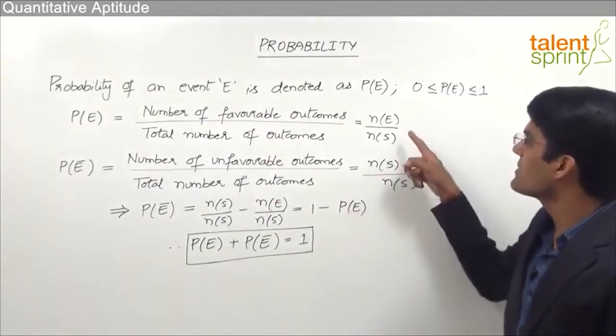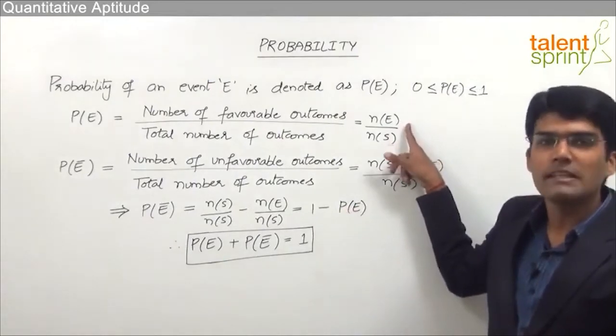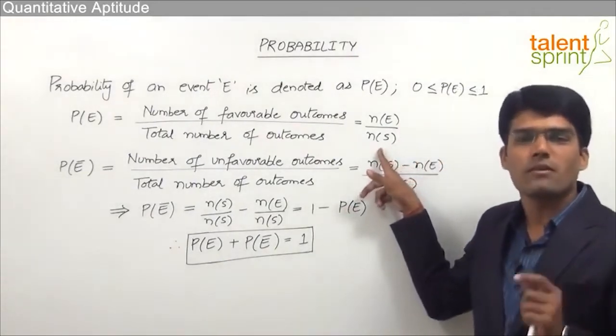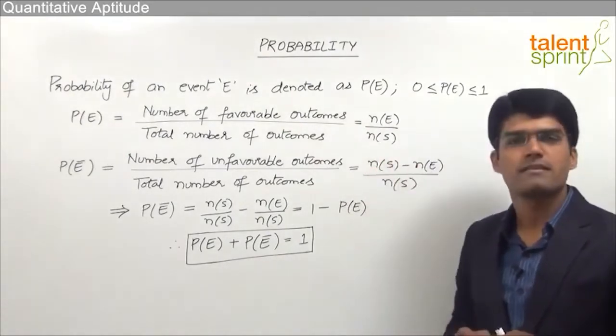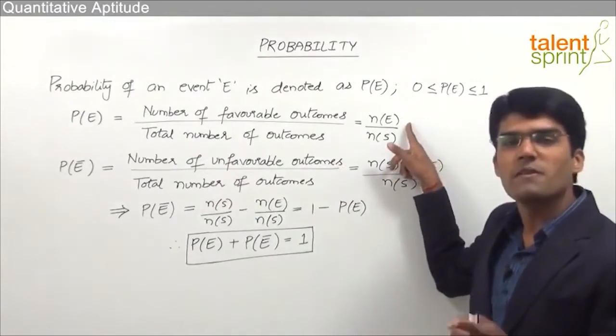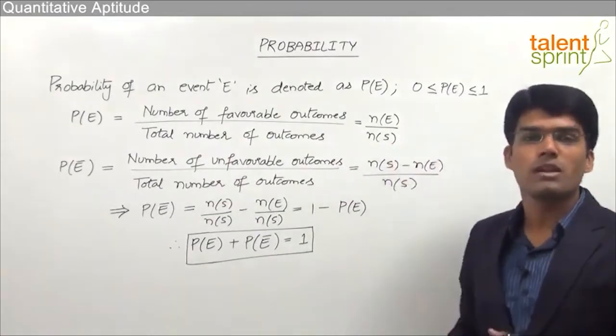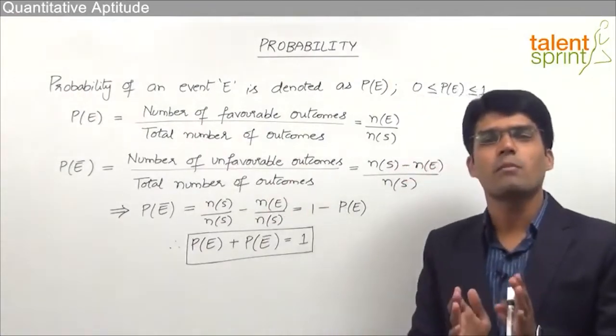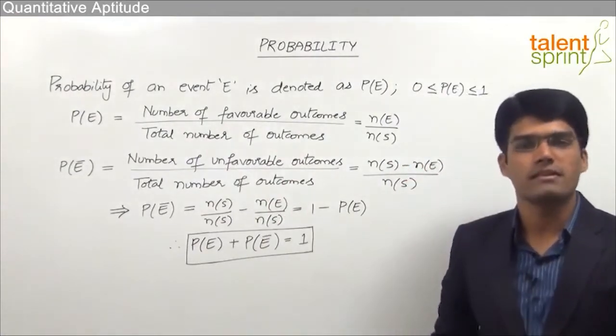So number of outcomes which are in favor of the event can be taken as N of E, and the total number of outcomes is nothing but all the sample points of the given sample space, that is N of S. So in general, probability of an event can be taken as the number of outcomes which favor that event divided by the total number of outcomes. So we can say that P of E is nothing but the probability of success of a particular event.